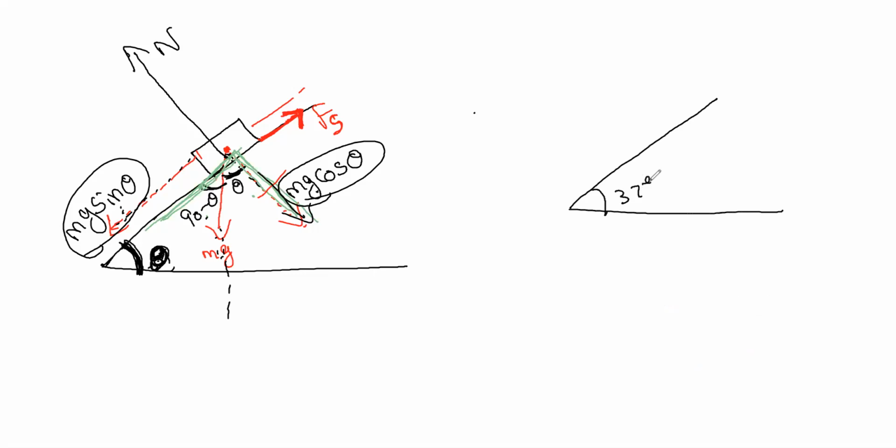This is 37 degrees. A block of mass M is kept where mu equals, let us suppose, 1. Mu is given as 1. A block of mass M of 10 kg is kept over here. Now you have to tell whether the body slides or not.